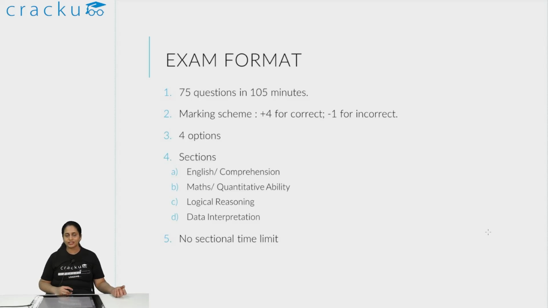Okay, so there are 4 sections. The 75 questions will be divided over 4 sections: English comprehension, maths quantitative ability, logical reasoning and data interpretation. These 4 sections will add up to 75 questions. We don't know exactly how many questions will be there from each. Last year there were 30 questions from English and comprehension, 30 from maths, and the remaining 40 from LR and